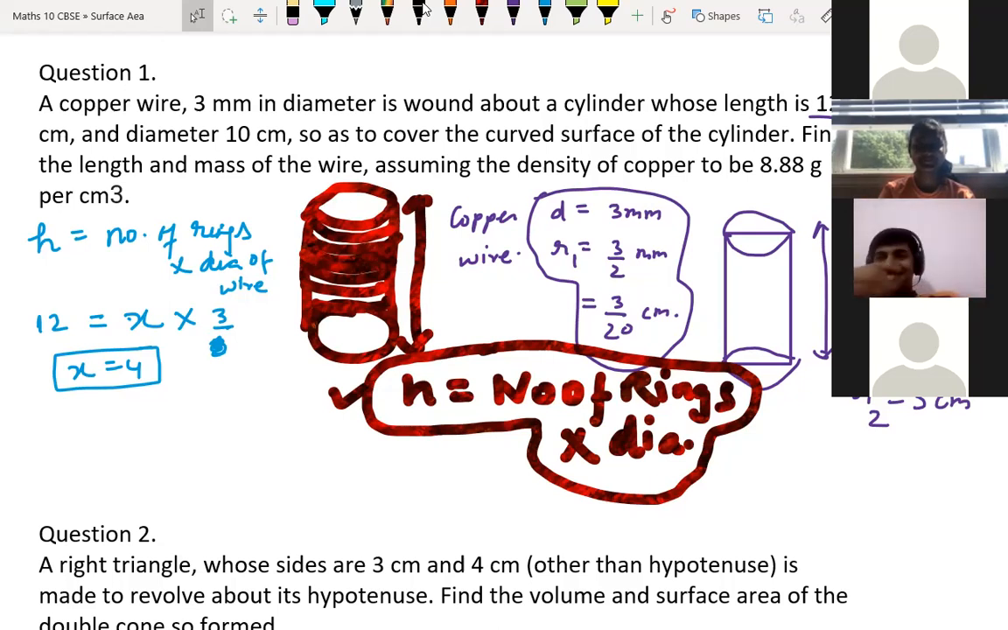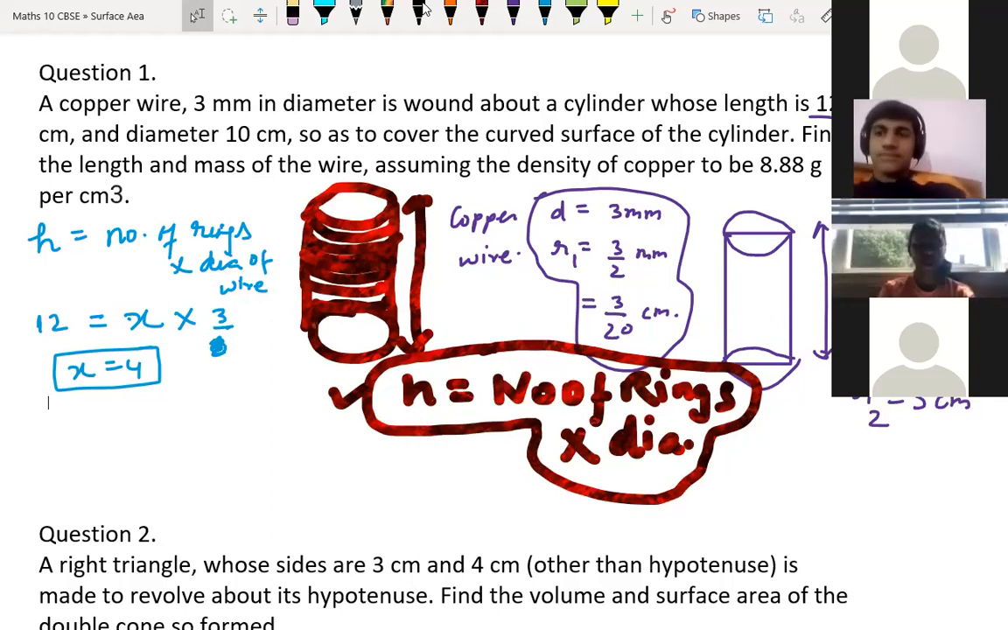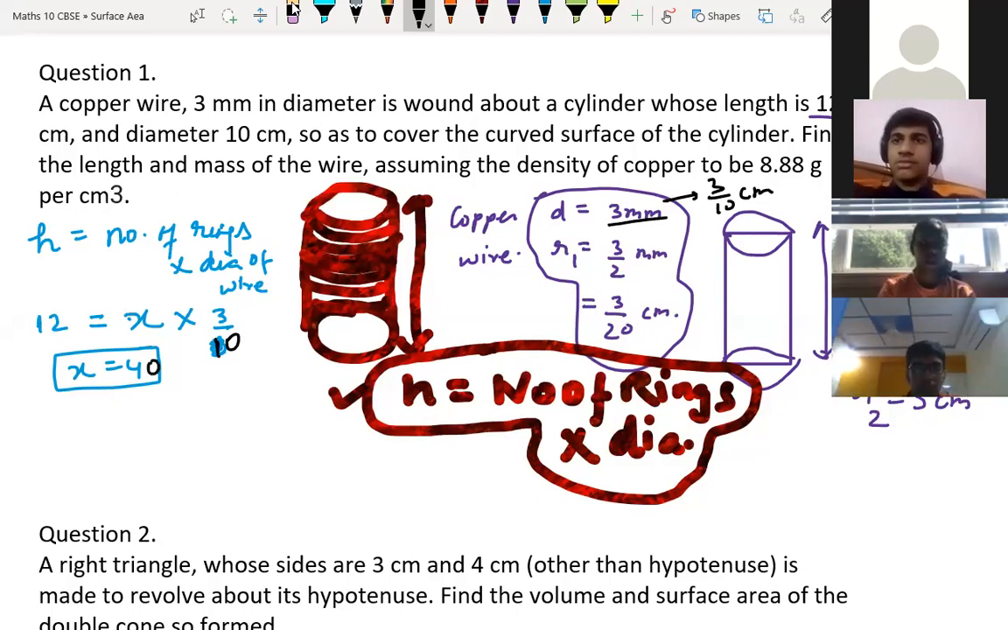Okay, fine. So here 12 centimeter, everything is coming in centimeter. So height is 12 and diameter is 3 by 10. Children, what we have done here, see, 3 mm we have written, but we should write 3 by 10 centimeter. Understood, children? So 3 by 10 is important. So here what will come? X is equal to how much will come? 40.